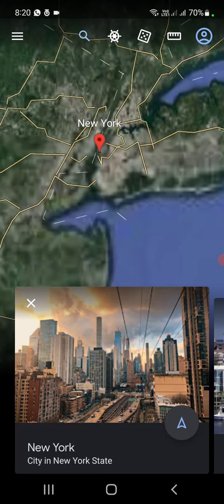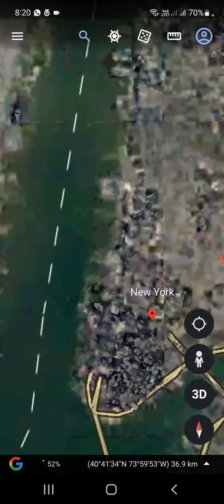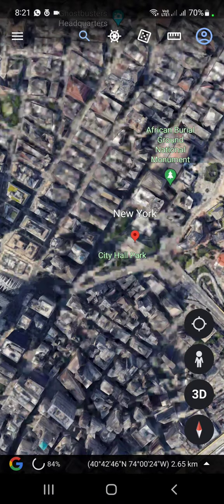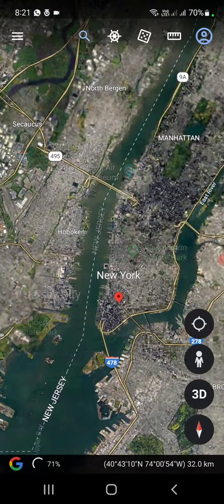And here's New York. So zoom in, and this is New York City Hall Park, and this is all the city of New York.